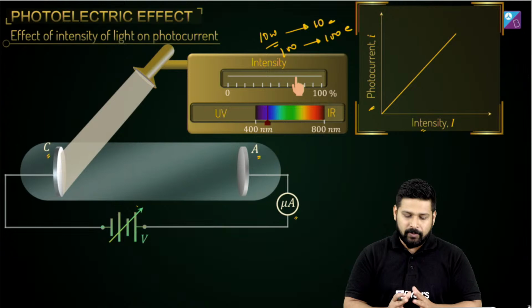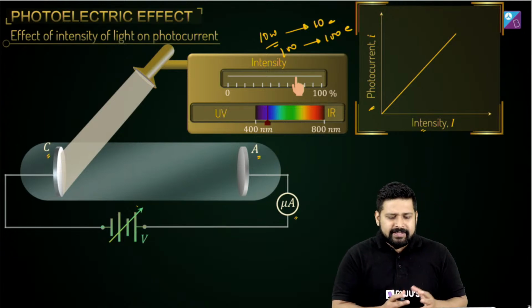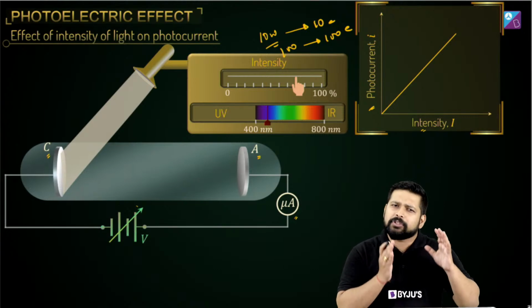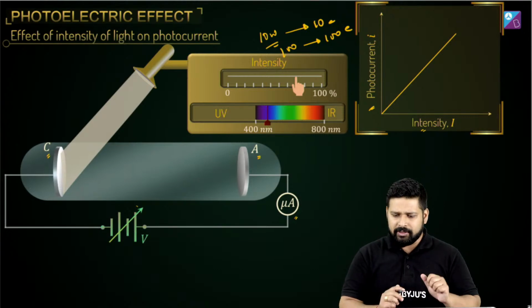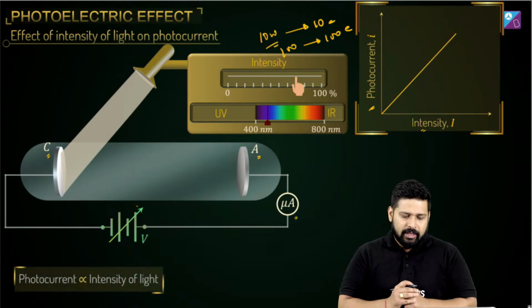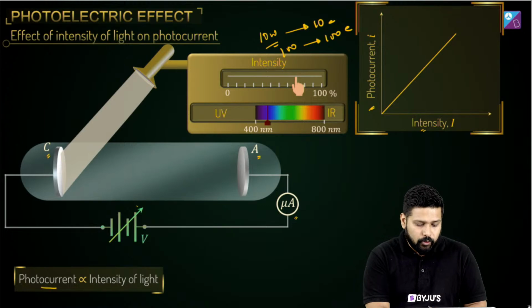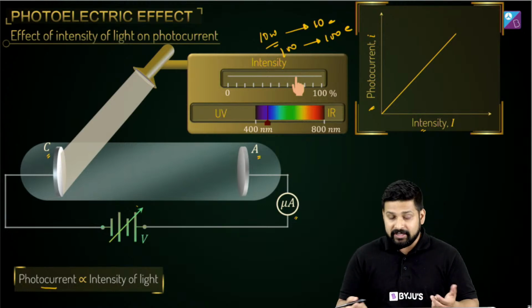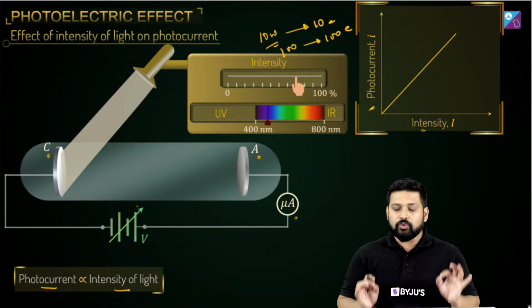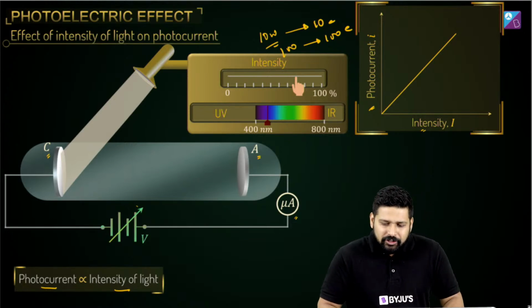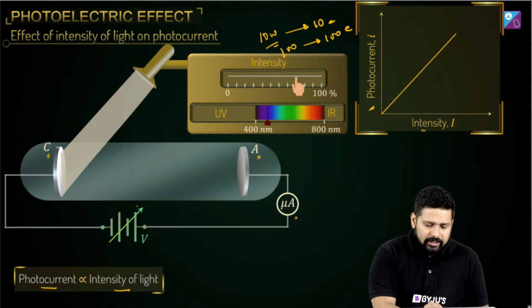Good, well done. Okay, so in this example we have taken a scenario wherein it's already more than the threshold frequency, so photoelectric effect is happening in this case. Now as you make it more and more intense, more and more current will start to flow, which means photocurrent, once the photoelectric effect started, will be directly proportional to the intensity of light. Got it?